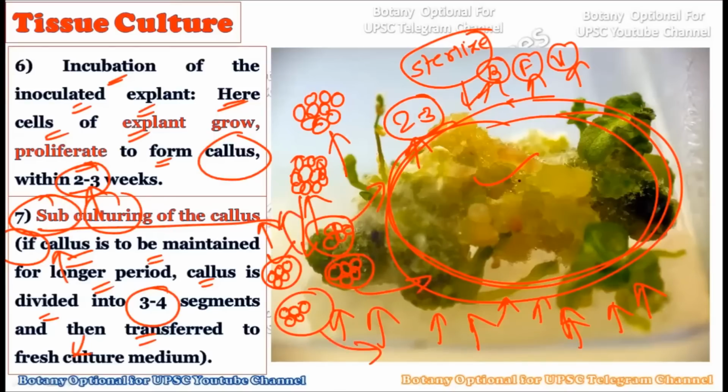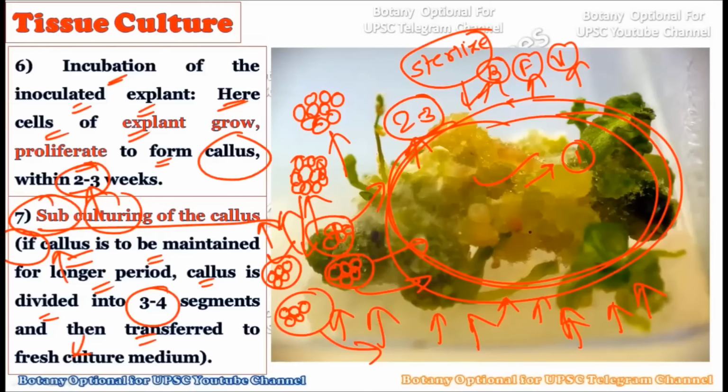Because from one callus only one whole new plant will be created, but if you divide this callus into 4 to 5 smaller calluses and transfer them into different flasks containing fresh nutrient media, there will be 5 different plants created out of this single callus.